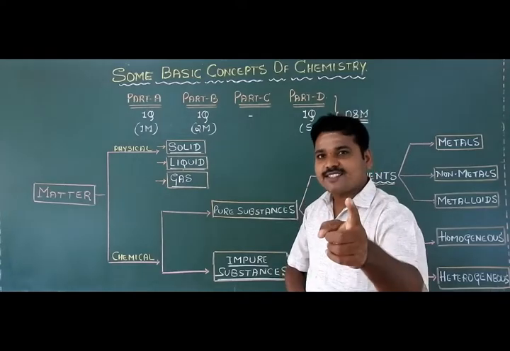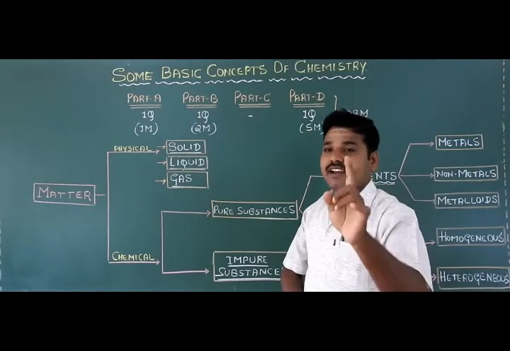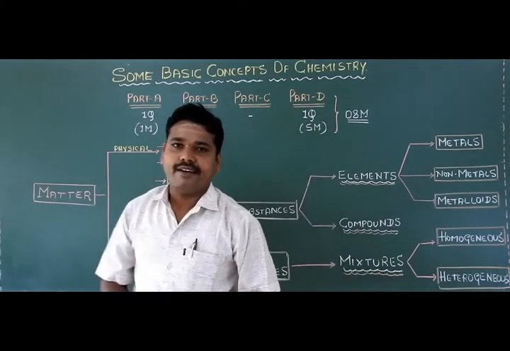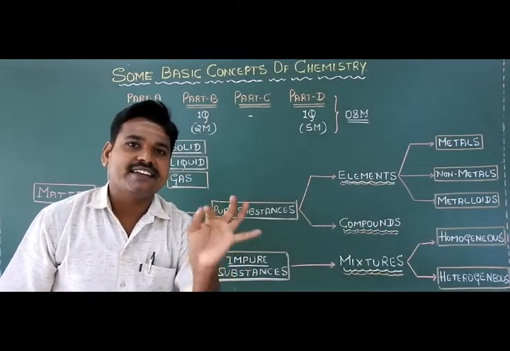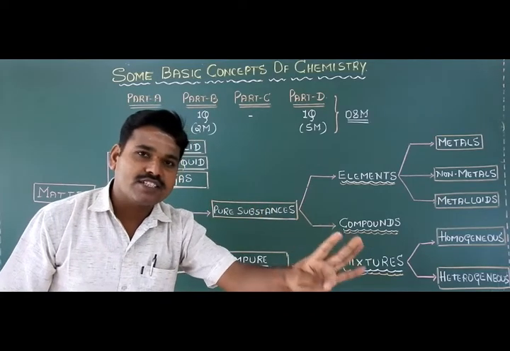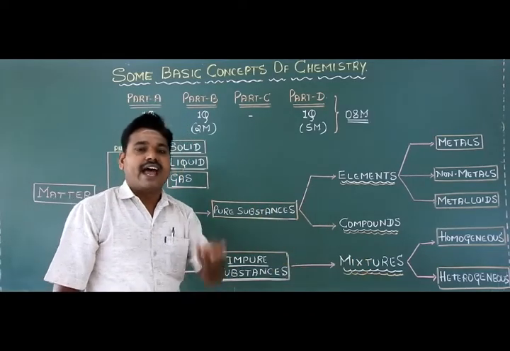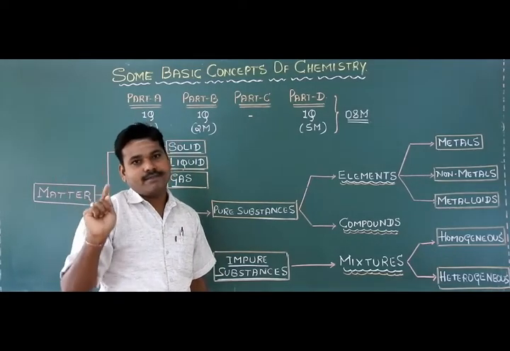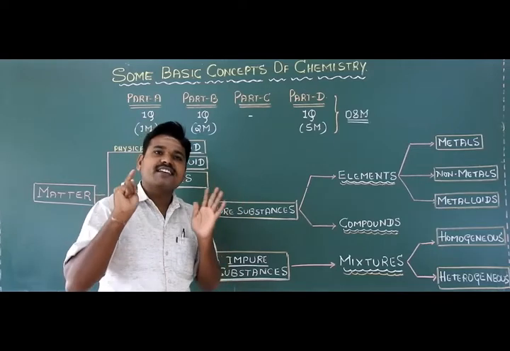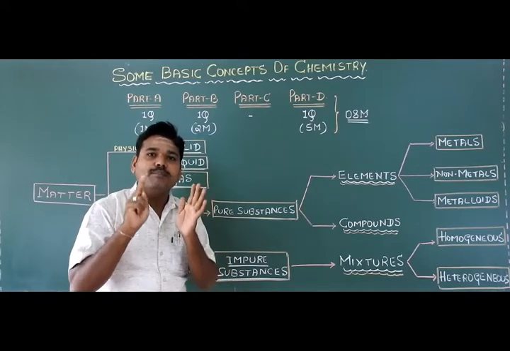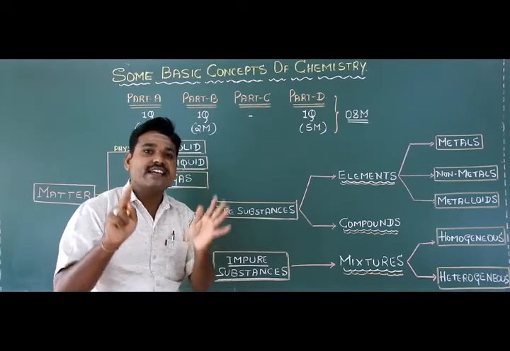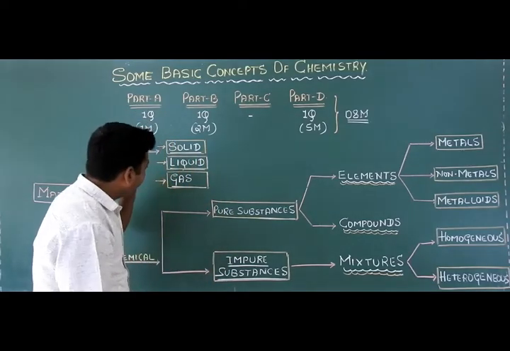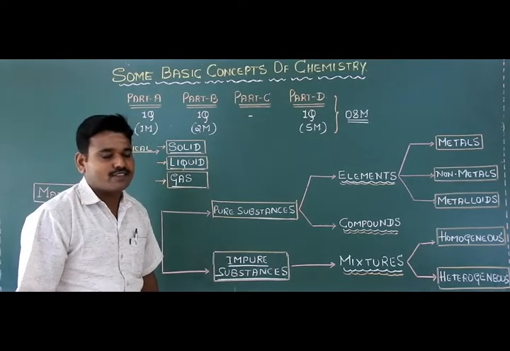The plasma state is called the fourth state of matter, whereas BEC is called the fifth state of matter, that is Bose-Einstein condensate. The fourth state is nothing but the plasma state, and the fifth state of matter is called Bose-Einstein condensate. Okay, and here you just remember the three important physical states of matter. One is the solid state, the second one is the liquid state, and the third one is called the gaseous state of matter, students.